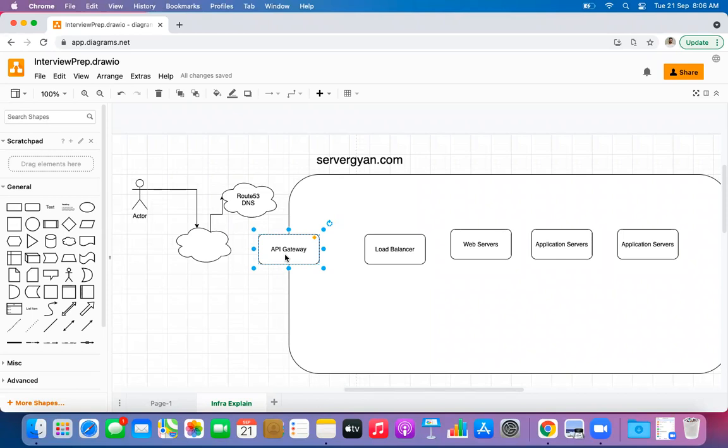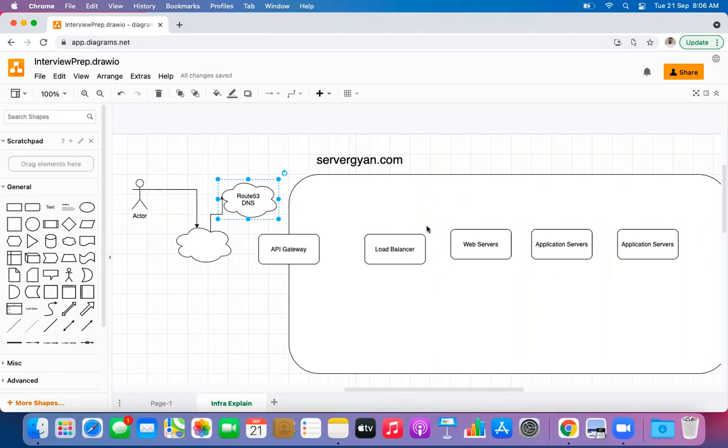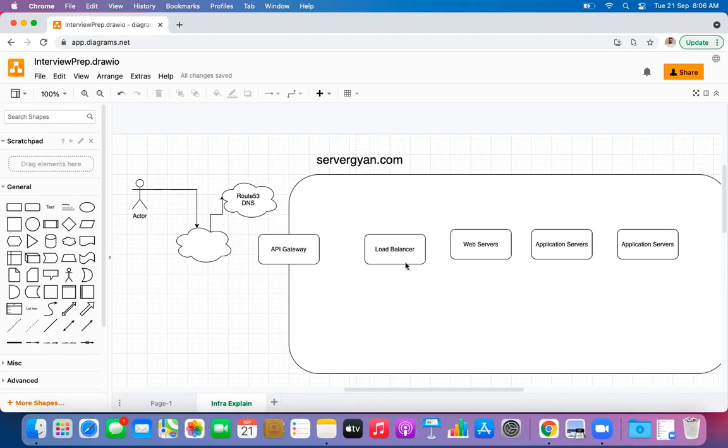Like GoDaddy.com. That is fine. Finally, the particular DNS has completed its work. Now, what will happen next? Before the load balancer, there is a firewall, I think. Okay, we can place it before the load balancer.